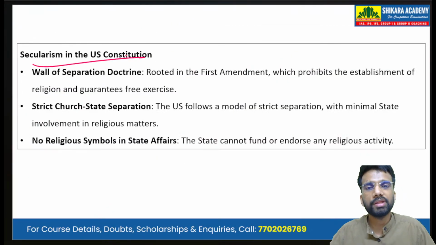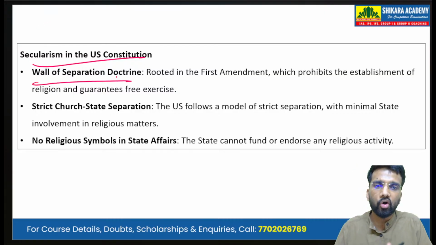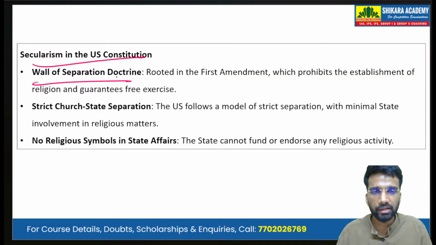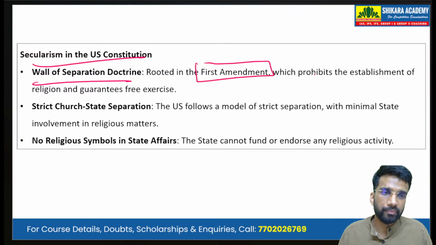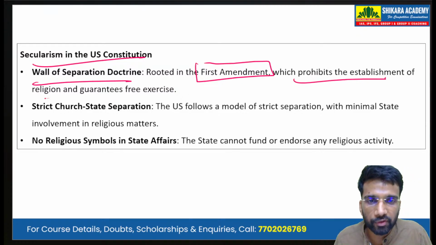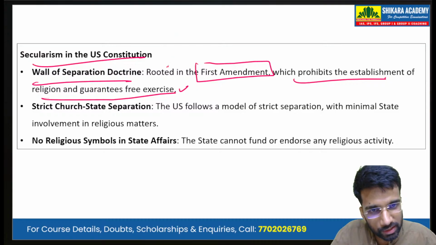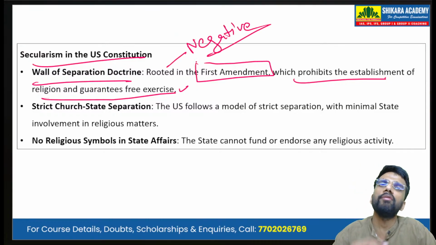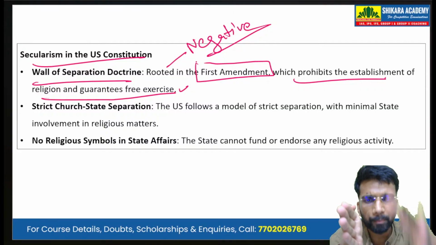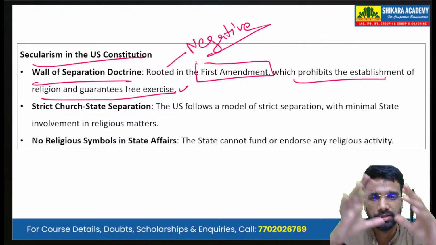Then, comparing with secularism in the US Constitution. In the US there is a wall of separation doctrine. That is, the very first amendment of the US Constitution prohibits the establishment of religion and guarantees free exercise. So in the Western world, there is a negative connotation to this idea of secularism, that is the complete wall or complete separation of religion and the state.